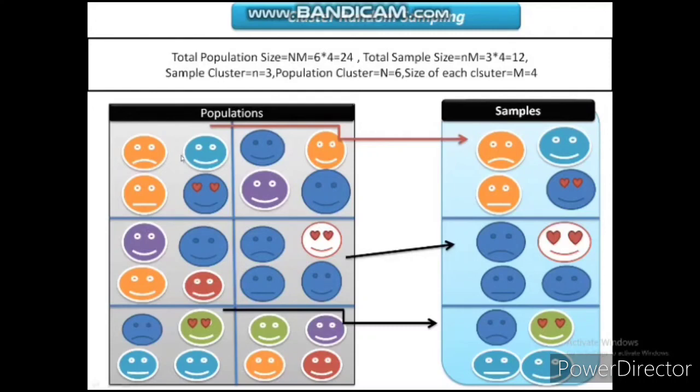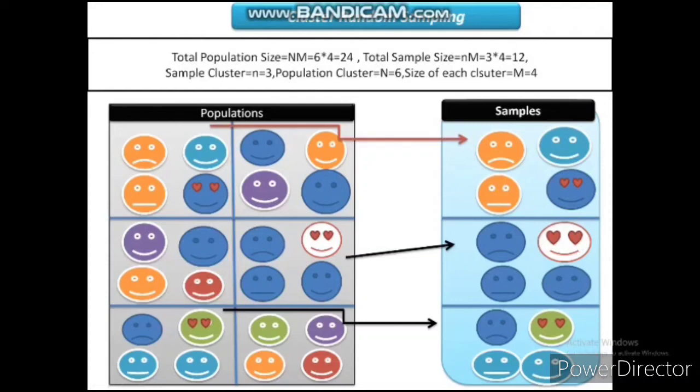Next, in cluster sampling there are various types like multi-stage sampling, double sampling, and hierarchical. I have just introduced the basics of cluster sampling, like how the samples are selected in the form of clusters. The very basic thing you have to understand is that within the cluster it is heterogeneous, but between the clusters it will be homogeneous.